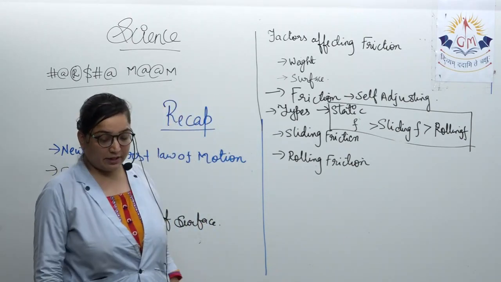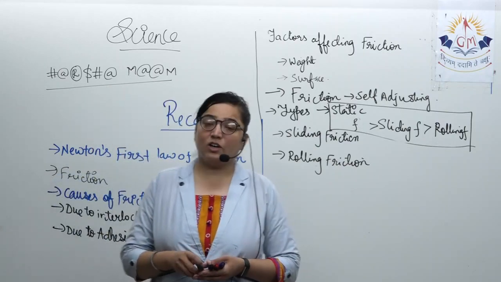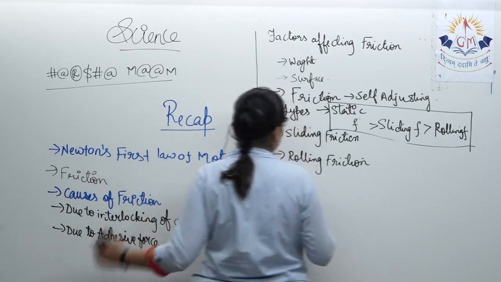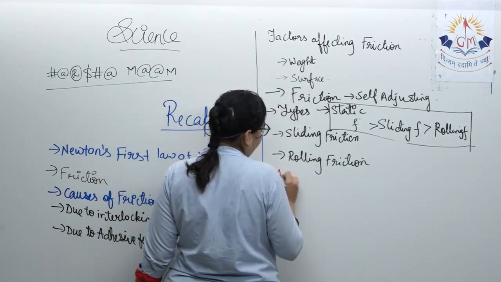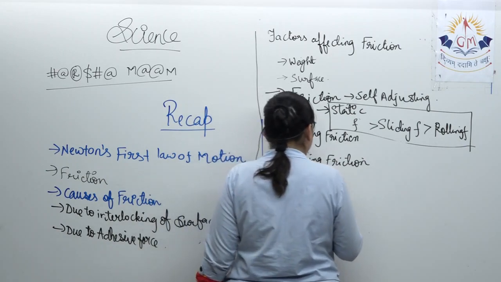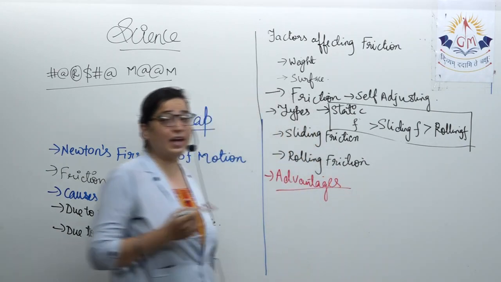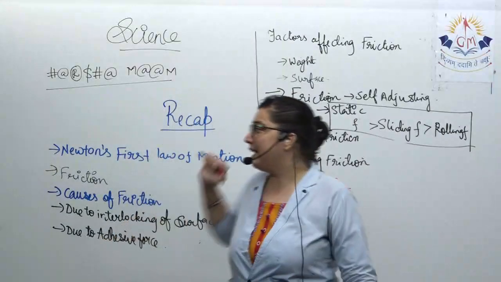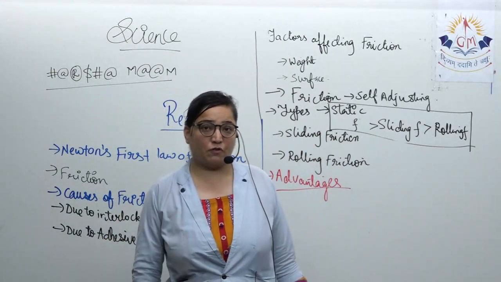After discussing the types of friction, we had a look at the advantages and disadvantages and the ways to reduce the friction. The very first thing was advantages. In our last lecture, we discussed that nails are held on any wall. Why? Just because of friction.